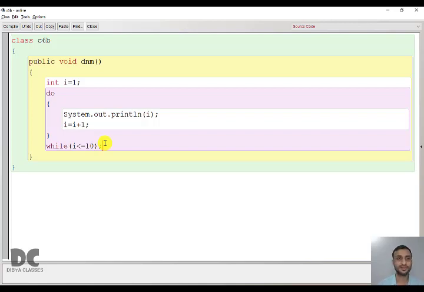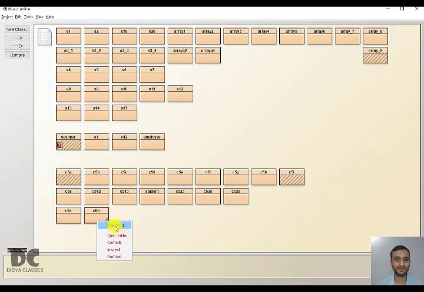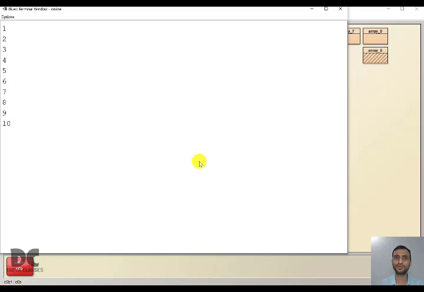Our job is done. Now we have successfully converted a while program into a do while program. It is so easy. Instead of while, write do. Bring the while statement, don't delete it, bring it after the ending bracket and give a semicolon. This is the end of your loop. So this completes the do while program. So let us see how the do while program works. And remember, we will get the same output. I'll run the program and you can see we'll get the same output, 1 to 10.